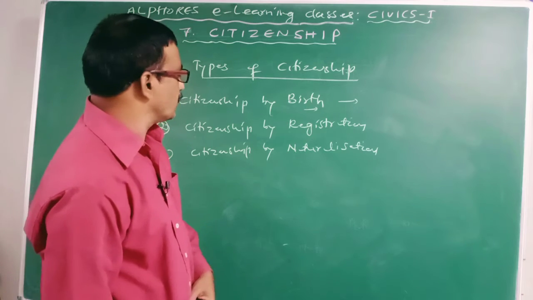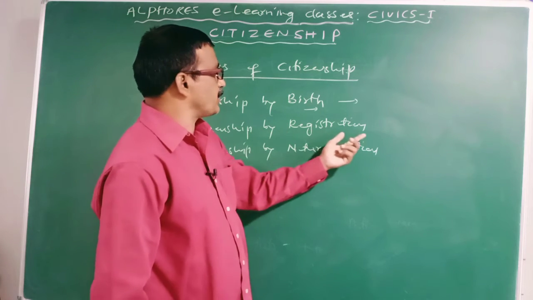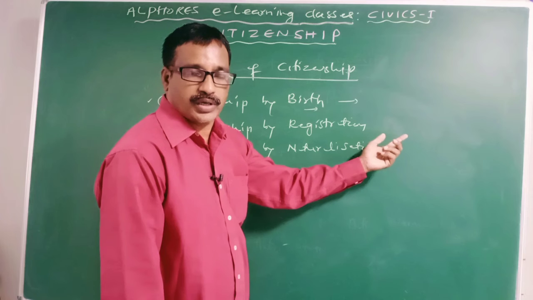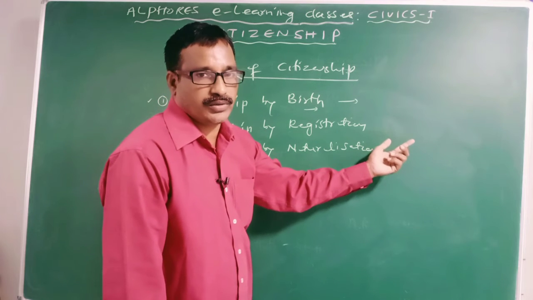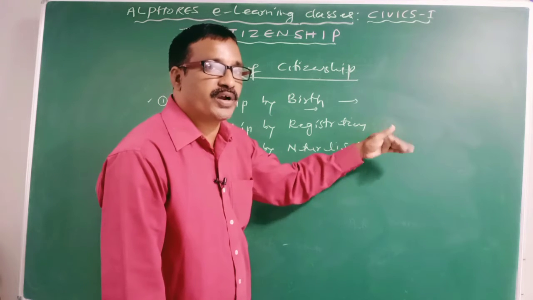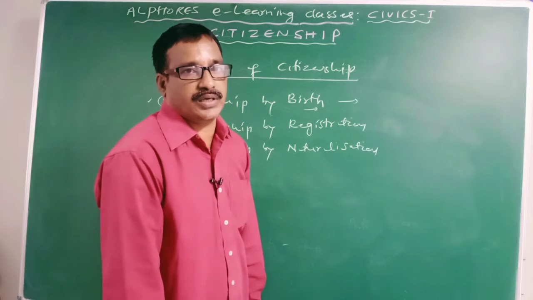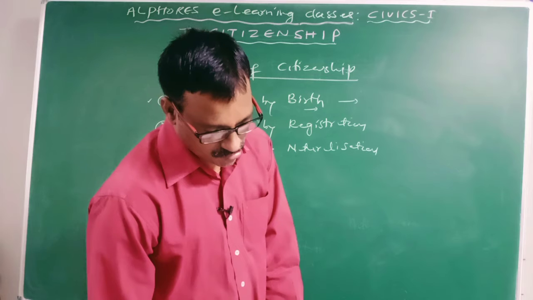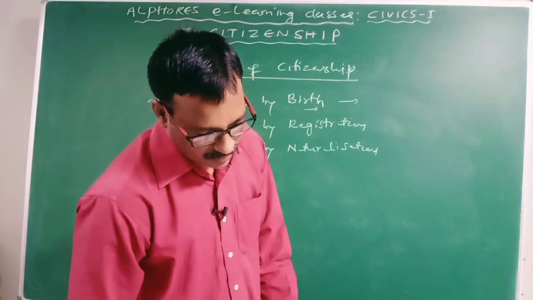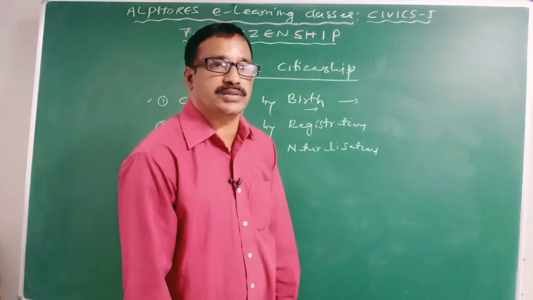Second, citizenship by registration. This type of citizenship is given to a woman who marries someone of another country. Because of the marriage, it entails registration.